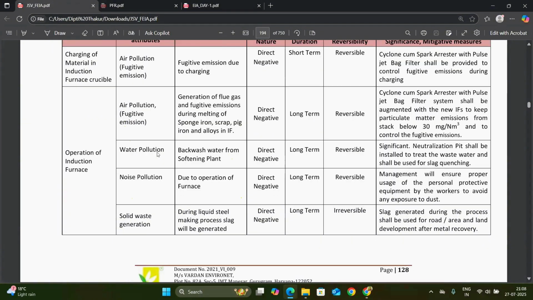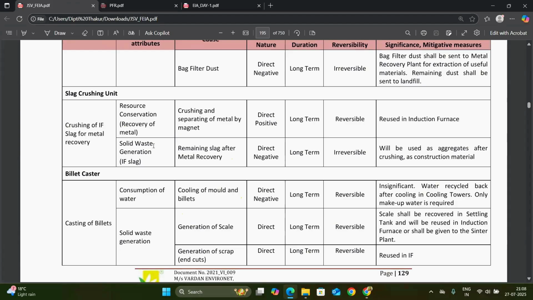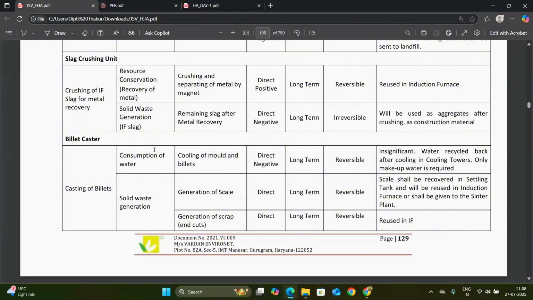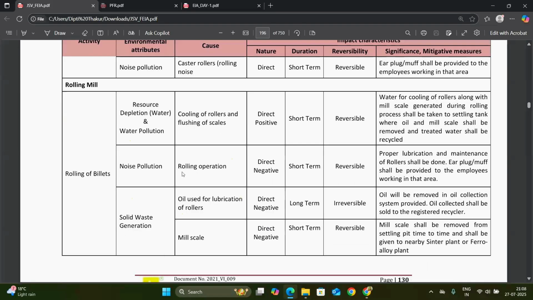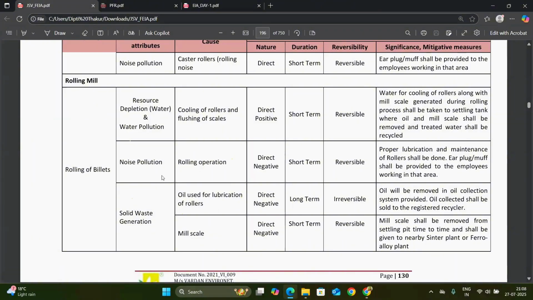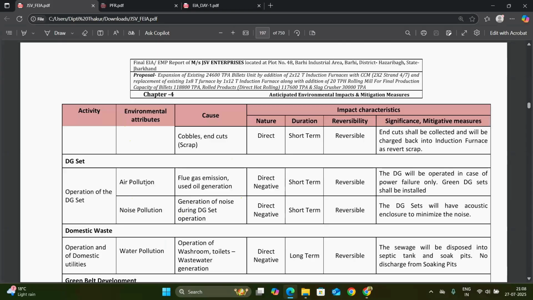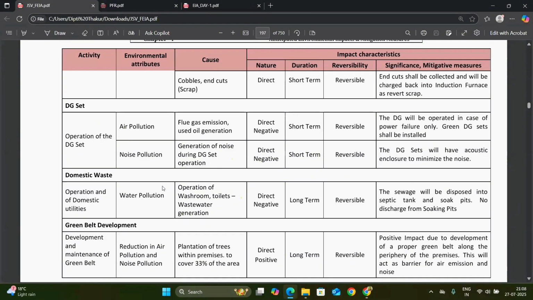Then the charging of material, the operation of the induction furnace, and the slag crusher unit also generate some pollution. Due to the casting of billet, some solid waste is generated and some water is consumed. Due to the rolling mill and rolled product production, we have to deplete some water, noise pollution occurs, and solid waste is generated. DG set operation, air pollution, and noise pollution are the main attributes for that.